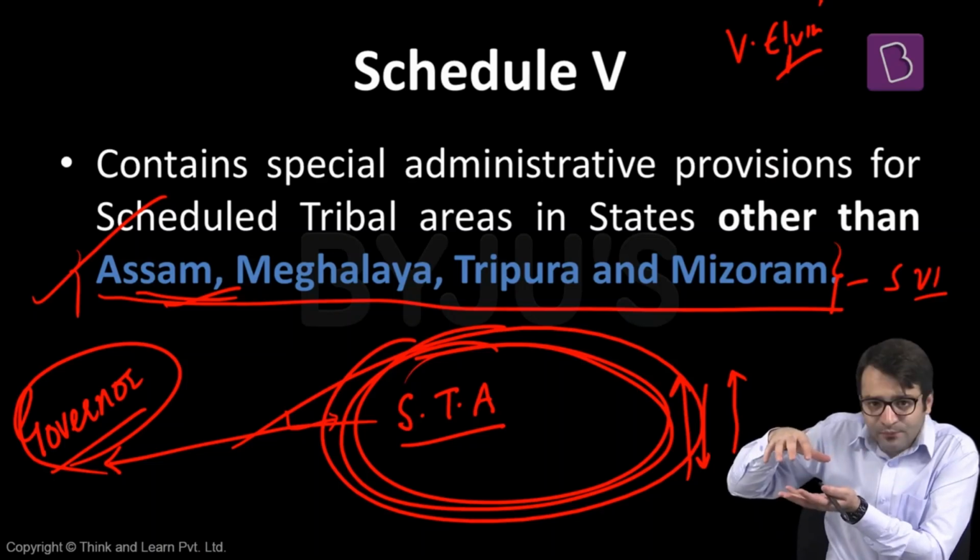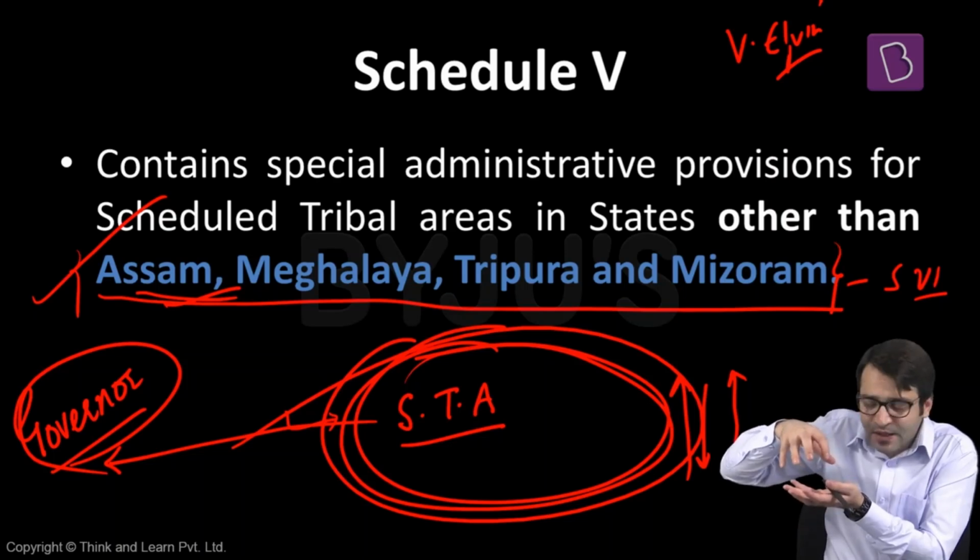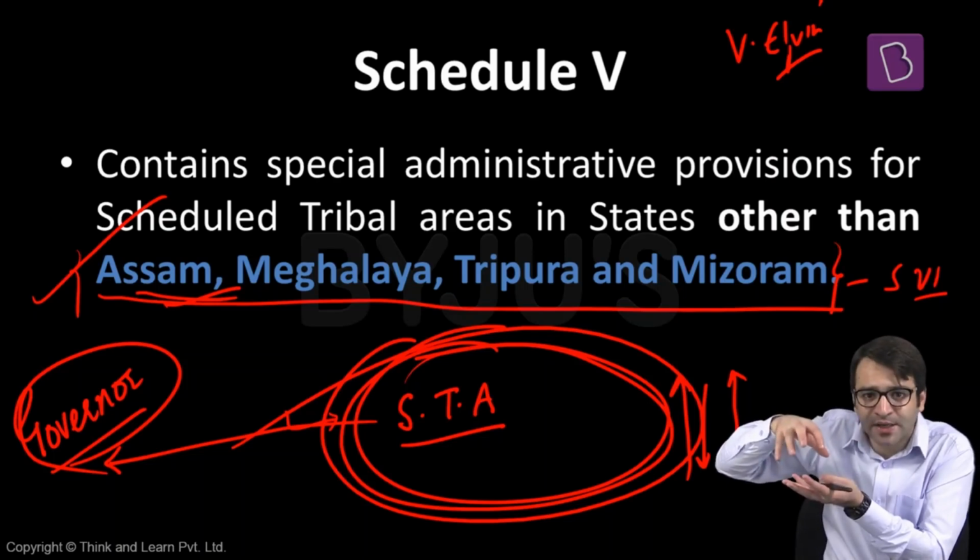Now this is a scheduled tribal area where tribals in significant number are present. That doesn't mean this area is outside the authority of the state government. The state government of Odisha will still have an authority over this tribal area. But then the president and the governor have a special responsibility to ensure the development and administration of this scheduled tribal area. For that, what happens?